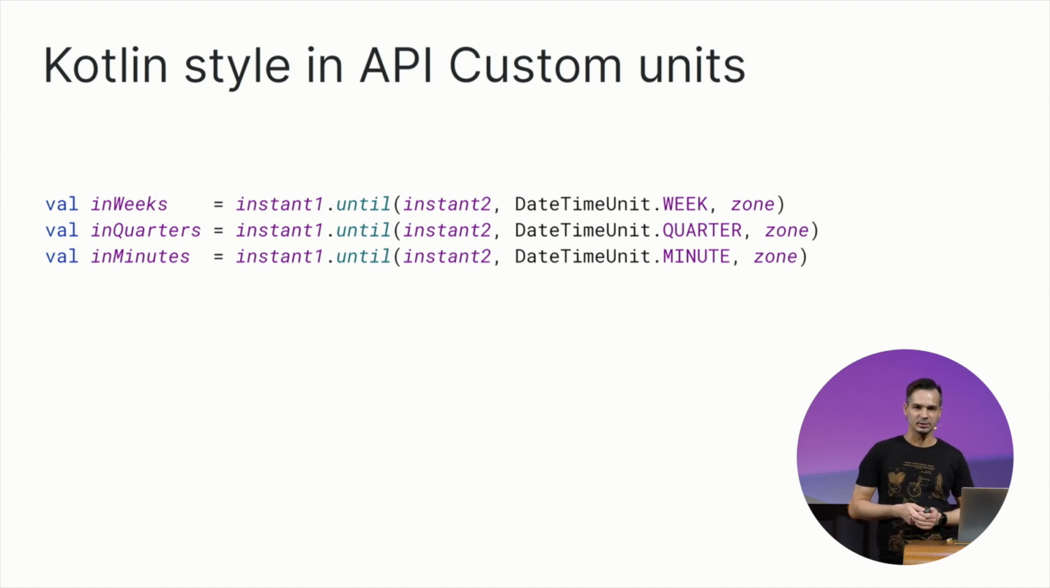One can think that it's just an enum with a fixed set of values, but actually these predefined units are just constant properties in the DateTimeUnit companion object.